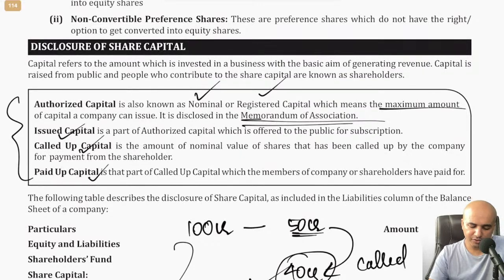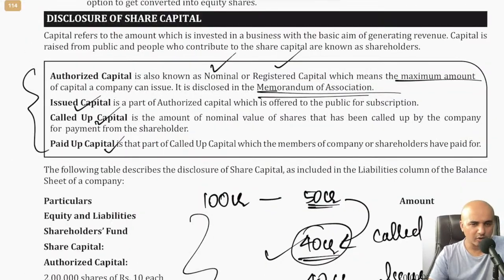Then we have disclosure of share capital. Let's see what is what. The different types of share capital, basically. First is the registered capital, or the nominal capital, or the authorized capital, which we already mentioned. Why is this important? Because at the time of incorporation, you'll have to mention while filing the documents with the ROC what the registered or nominal capital is, the capital which you have in mind. It's not as if you will raise so much money immediately. Maybe the directors and the promoters have thought it fit to have that much as capital. So that would be the authorized capital, and the authorized capital is also the maximum amount of capital which a company can raise.